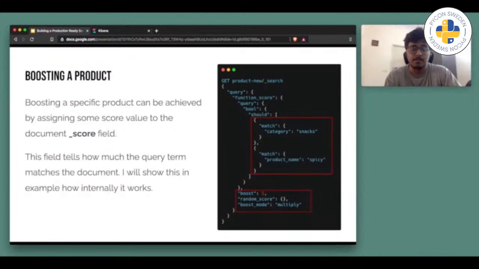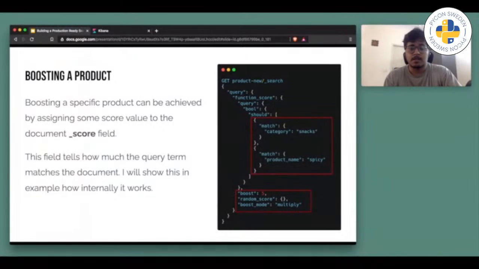For example, if I have a product with category by name snacks, and I want to search for products with category snacks. Now on the right you can see I'm querying snacks which are spicy. Okay, now I will be boosting those products which come in both categories. That is, they are snacks and they are spicy.